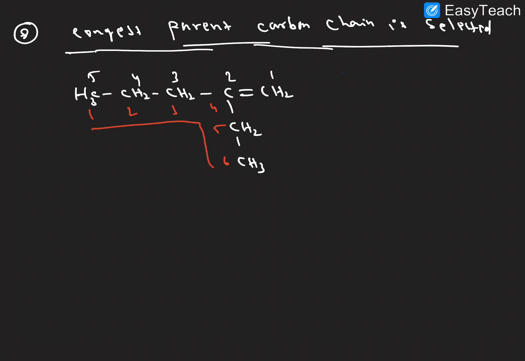Actually this is a long chain, we are considering it as a long chain. So this is even the longer chain, but this is the wrong representation, because it is not including the functional group, and the correct representation is here. This is the correct representation, and this is the wrong representation because the double bond is not there. Whenever the functional group is present in a carbon chain, even though that carbon chain is short compared to some other chain, we want to consider that as the parent chain. So that is the 8th point, the 8th rule.